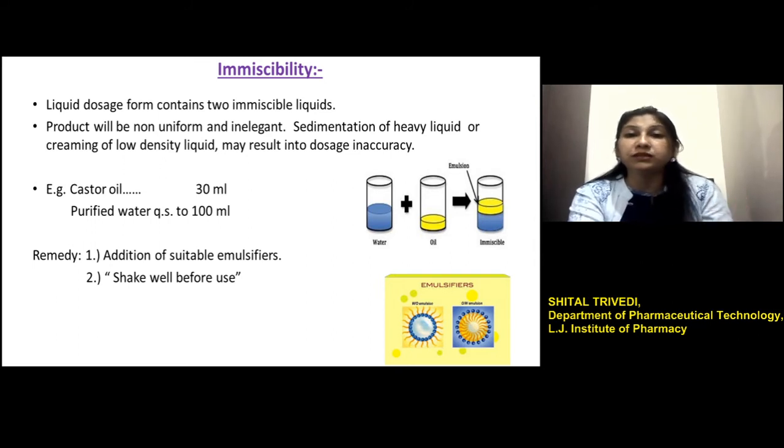So addition of the emulsifier can eliminate the problem of immiscibility, and the labeling instruction of shake well before use can minimize the problem regarding dosage inaccuracy.